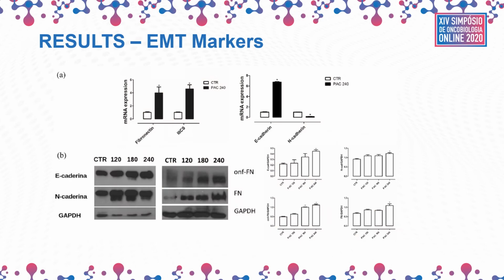Next, we evaluated the expression of epithelial to mesenchymal transition markers. We found that both total fibronectin and oncofetal fibronectin had their expressions increase, which is common for the EMT process. The twist here was that there was no cadherin switch, which is a hallmark of EMT. So we ended up with cells that have a mixed epithelial to mesenchymal profile. Not a common occurrence in literature, but I suspect it's much more common in the normal development of cancer tissues.